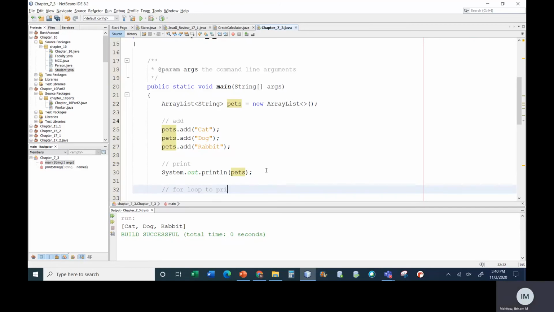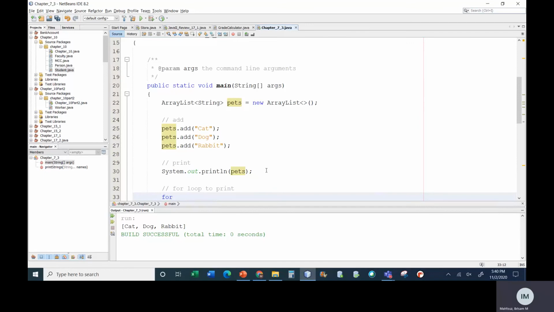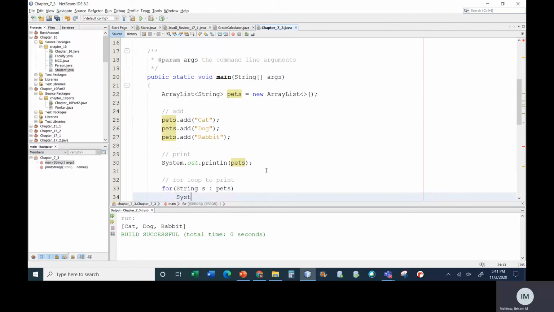So I can use the enhanced for loop just like I did with normal arrays. I can say for every String s in pets, System.out.print. And here I'm going to put them all on one line, just so we see the difference between the printing of the array list itself and the print method.